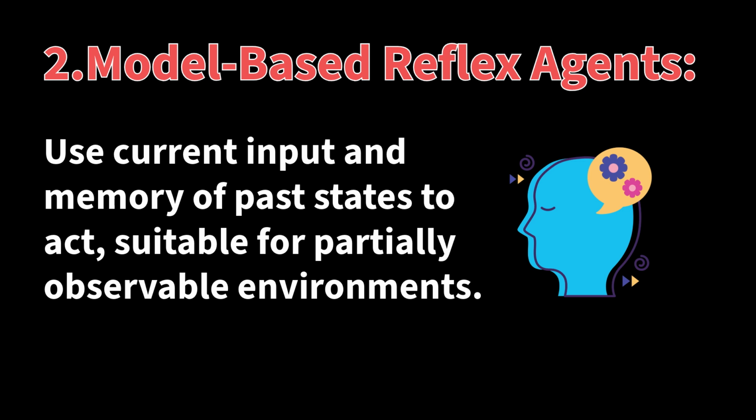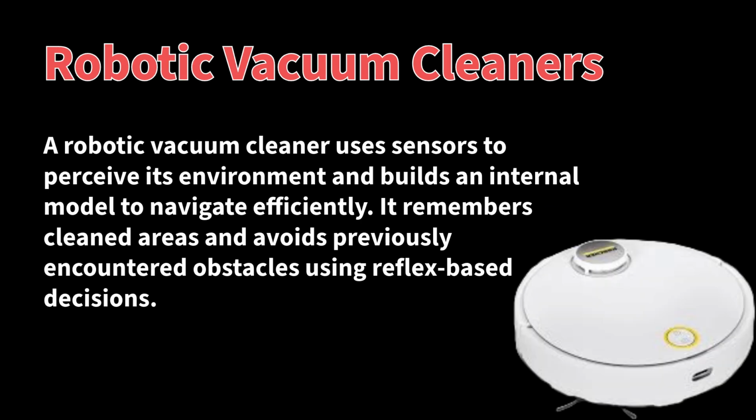The second type is model-based reflex agents. These agents maintain an internal model of the world, combining current perceptions with memory of past states to make decisions. They can handle partially observable environments where not all information is immediately available. A robotic vacuum cleaner is a prime example of a model-based reflex agent. It uses sensors to perceive its environment, stores this information in memory, and then uses a model of the environment to make decisions about its actions.